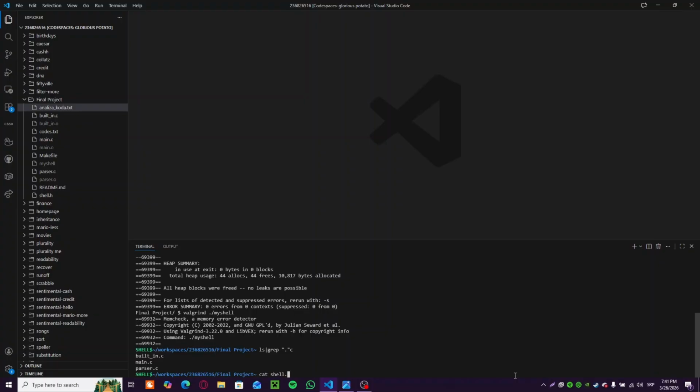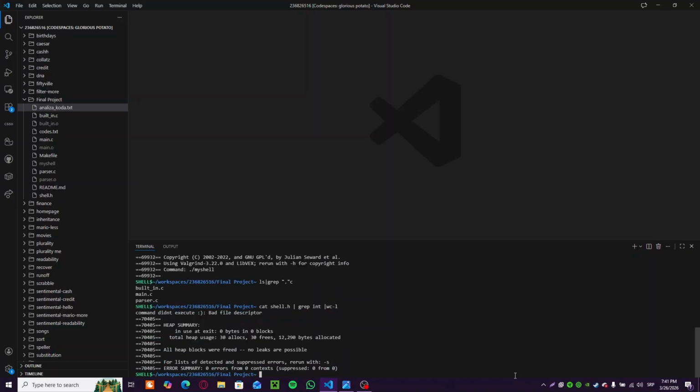Let's use this, get shell.h. Let's grep int and let's wc -l. Okay, this is what I'm talking about. So basically we have a perfect example. I wrote this word count with the -l and it didn't read it properly as a command.